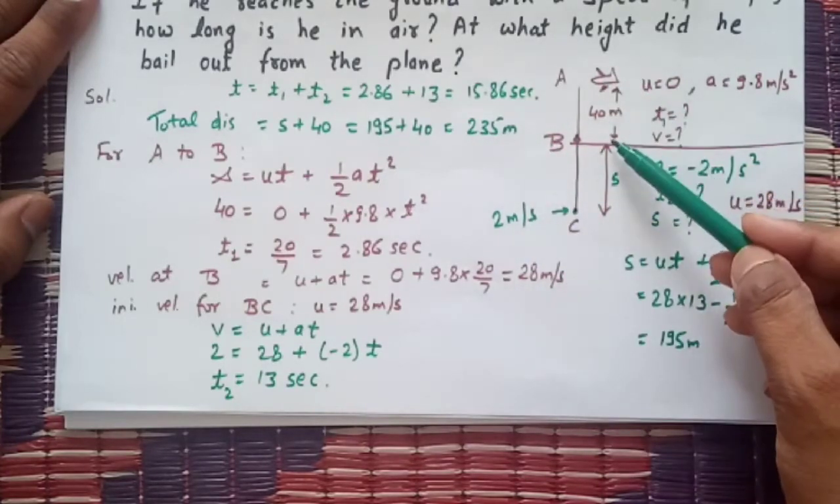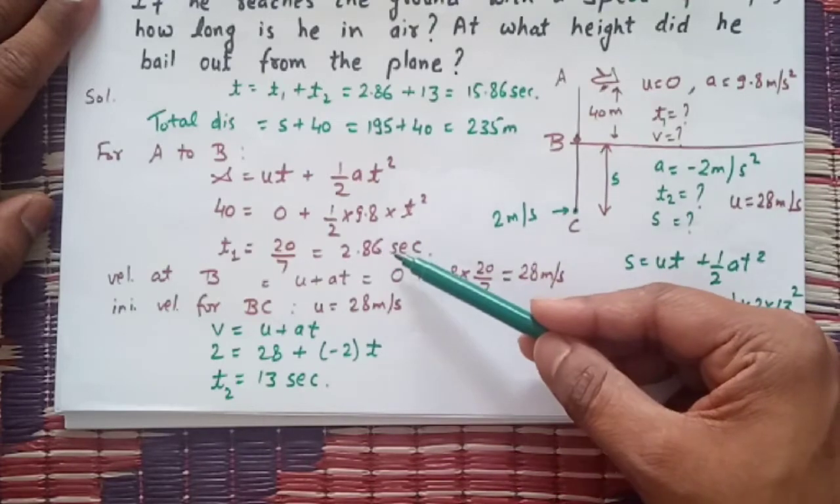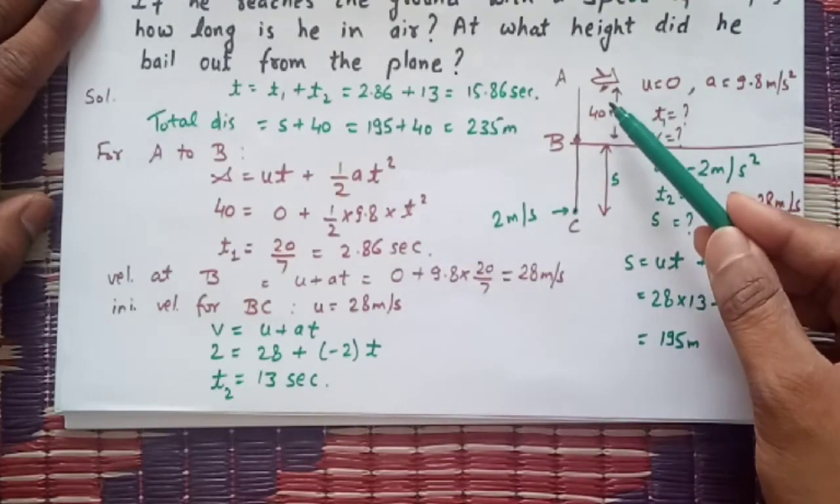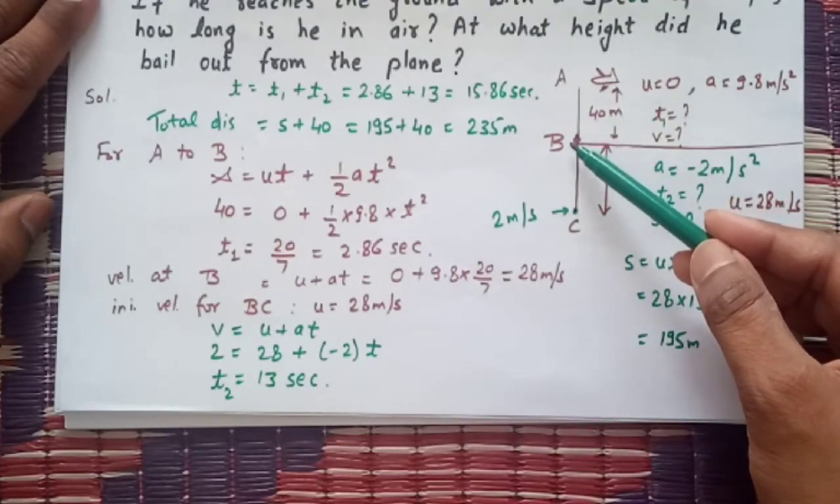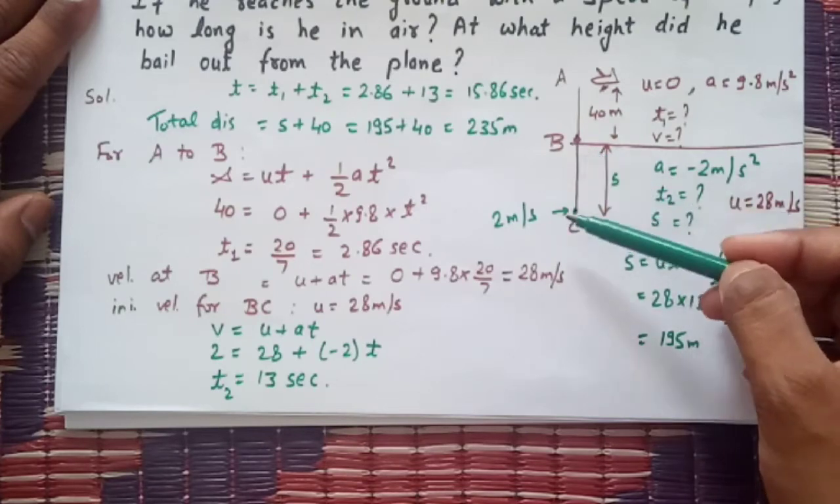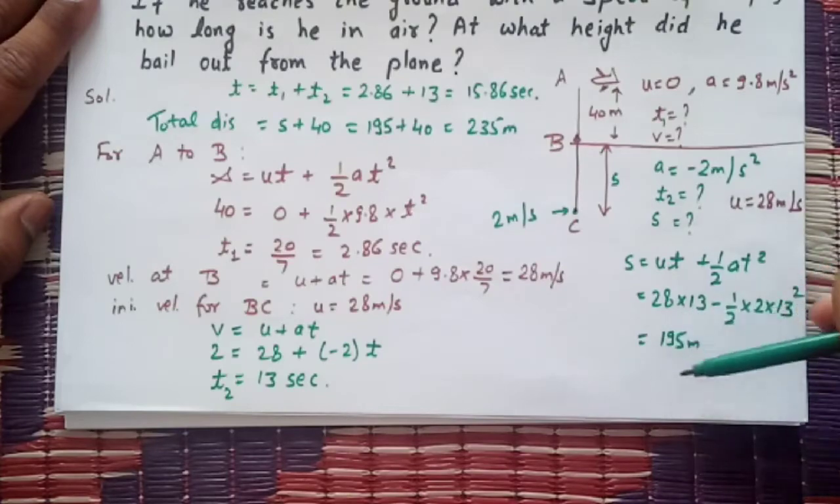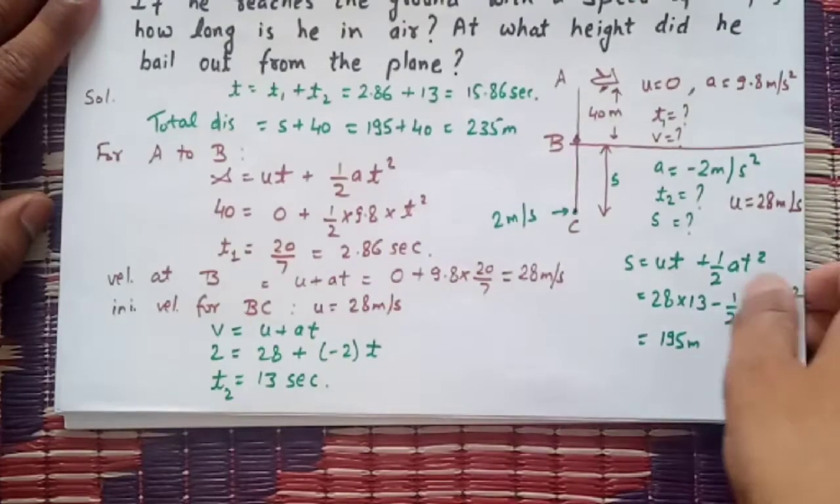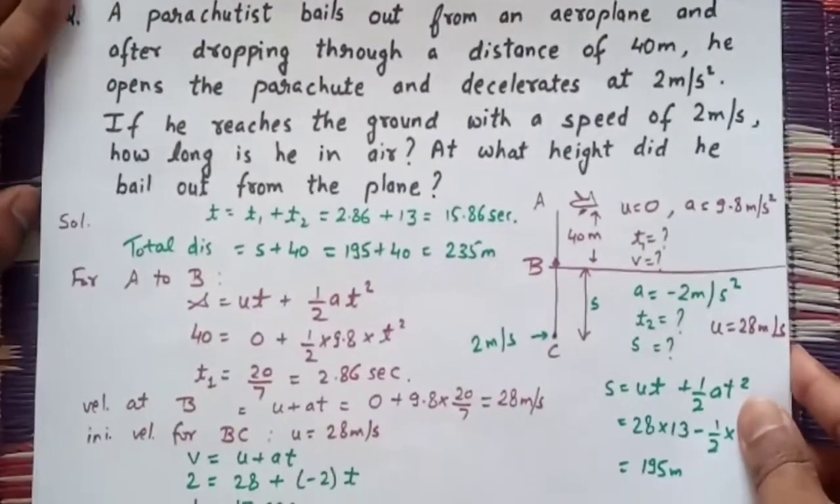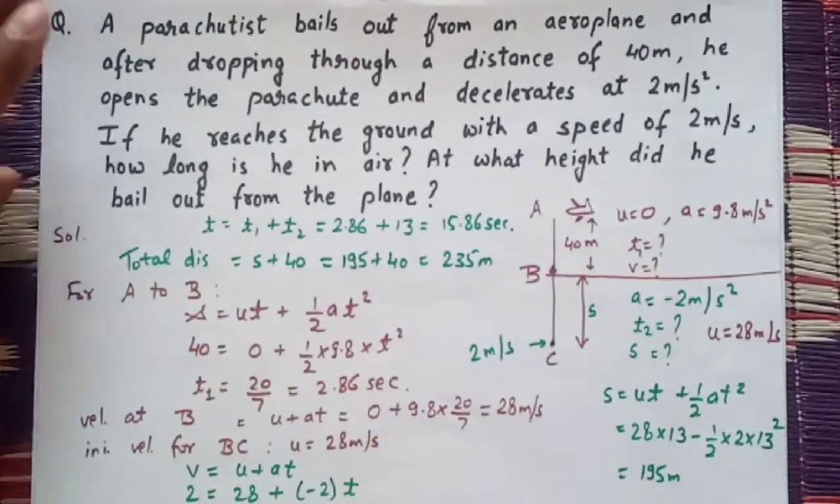In the first 40 meter, he has taken time 2.86 seconds and covers the distance of 40 meter. He has opened his parachute and then he has reached the ground after 13 seconds, covering the distance 195 meter more. So this was our total question and its solution.